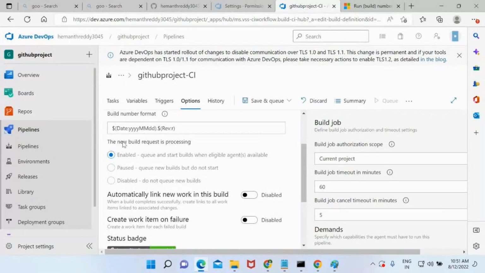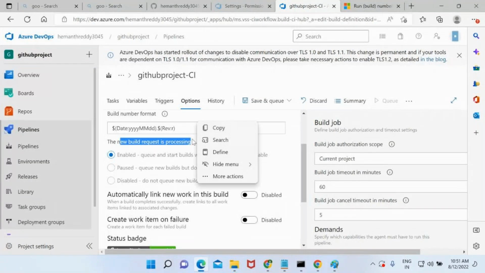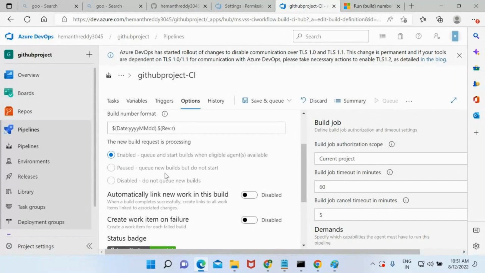See, the new build request is processing. Enable: if one build is getting triggered, the other will wait in the queue. Paused: queue new builds but do not start. Whenever you try to run a new pipeline, it will be under the queue, but it will never start.